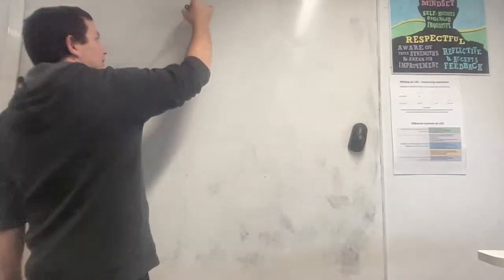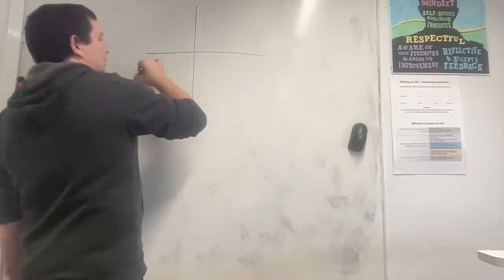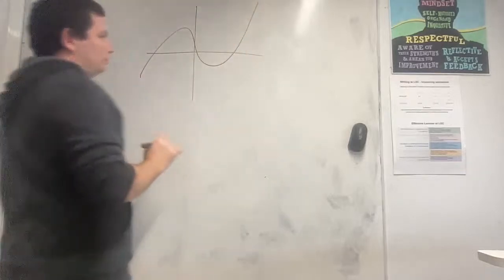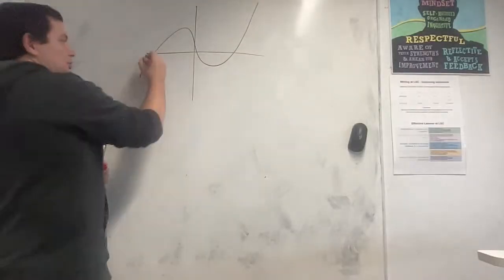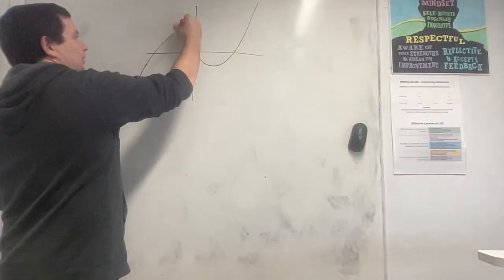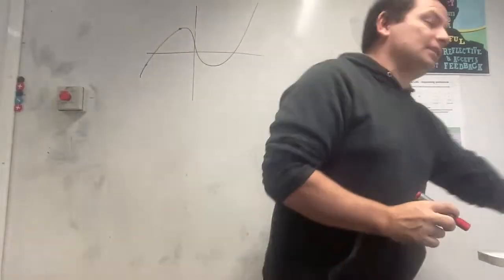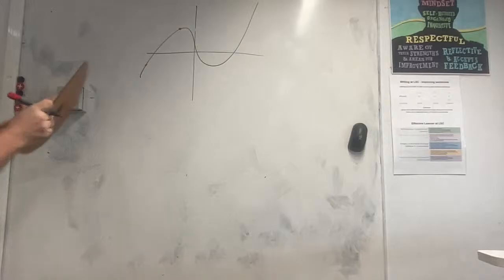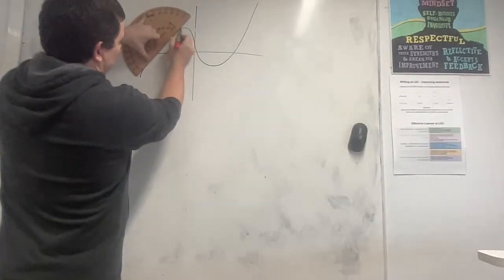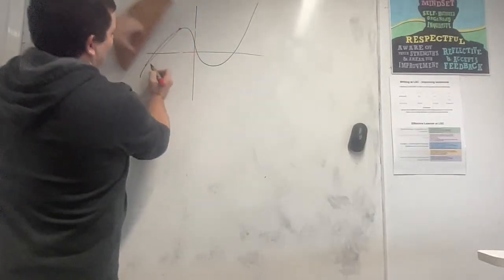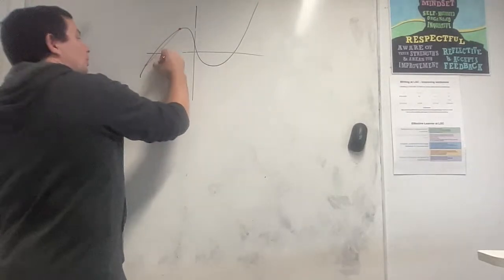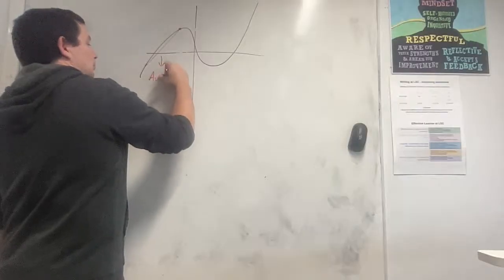What would happen if we had not a linear equation, but a cubic? And what would happen if I said to you, find for me the rate of change between here and here? Sorry? You could. That's one way you could do it. This is no longer a straight line, right? This is a curve. So I could try and draw a linear equation between these 2 points and then calculate the gradient of that linear equation. That is one way I could do it, absolutely. This is what we call an average rate of change.